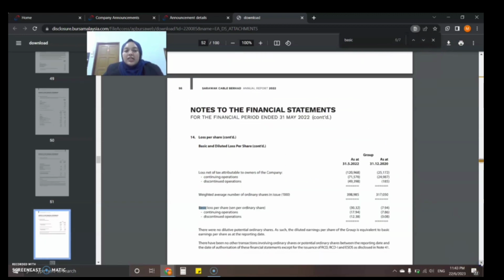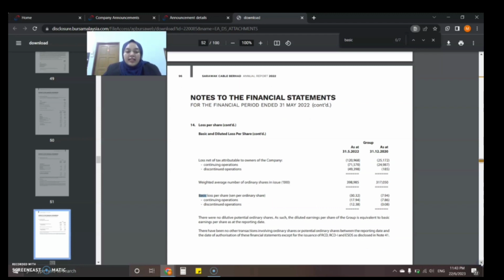Based on the notes to the financial statements in the annual report, the company's net income decreased and the number of outstanding shares increased. It is because the company had a new issuance of shares. As a result, these two factors caused the basic EPS to decrease in 2022 compared to the previous year. So that's all from me.